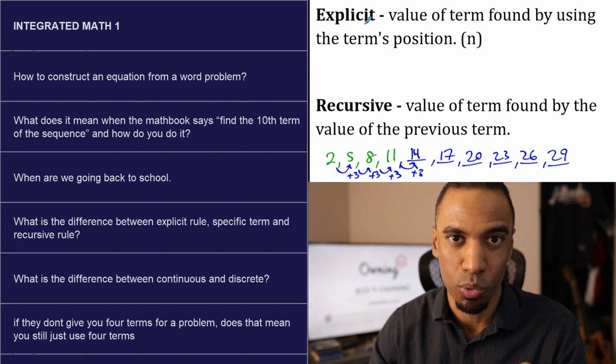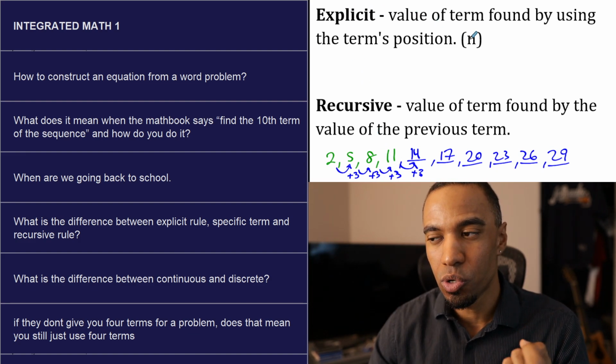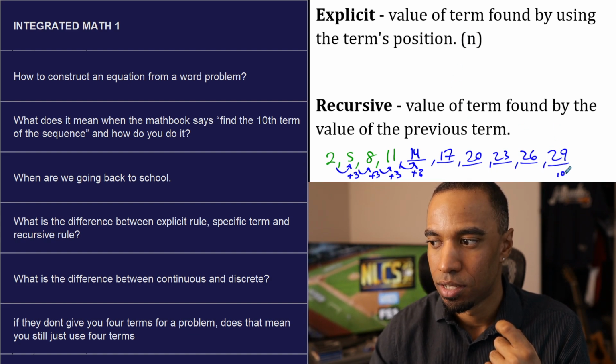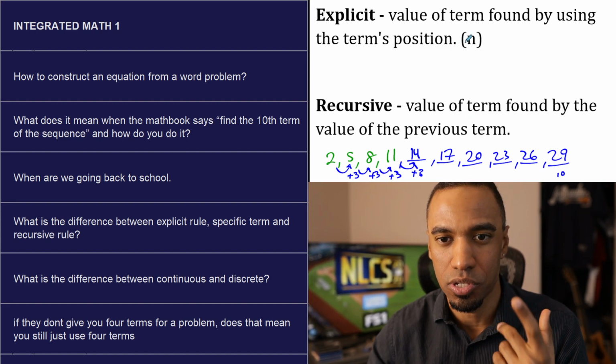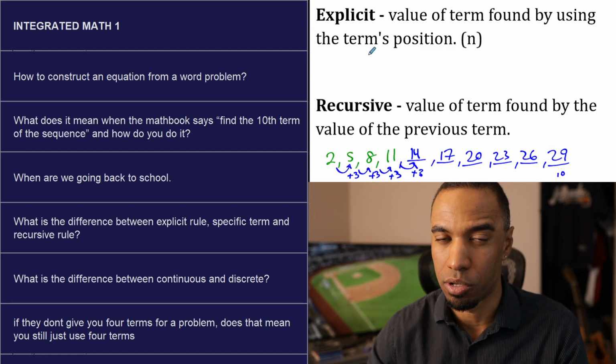I'll even give you the explicit rule for this one, as well as give you the example. An explicit rule actually uses n, you know how this is 10? This would be n in this case. It actually uses the 10 to calculate it. So here's the explicit formula, by the way, and I'm going to use function notation, not subscript.